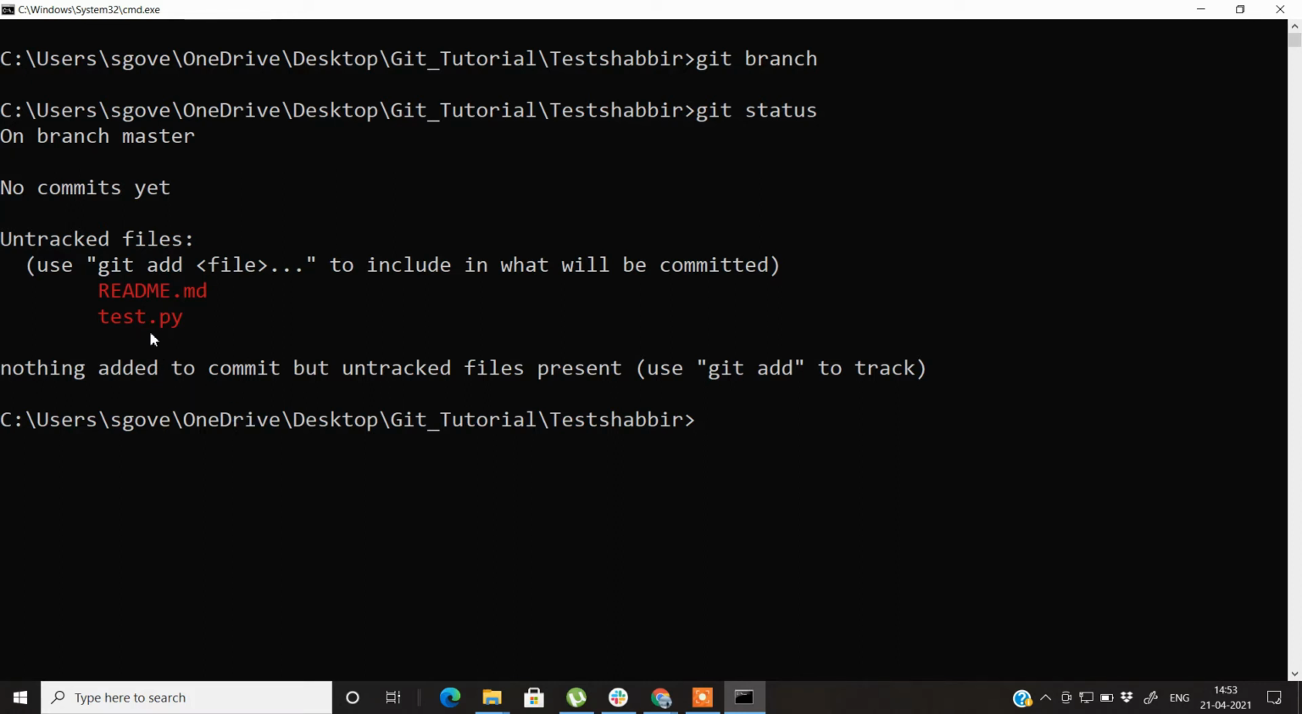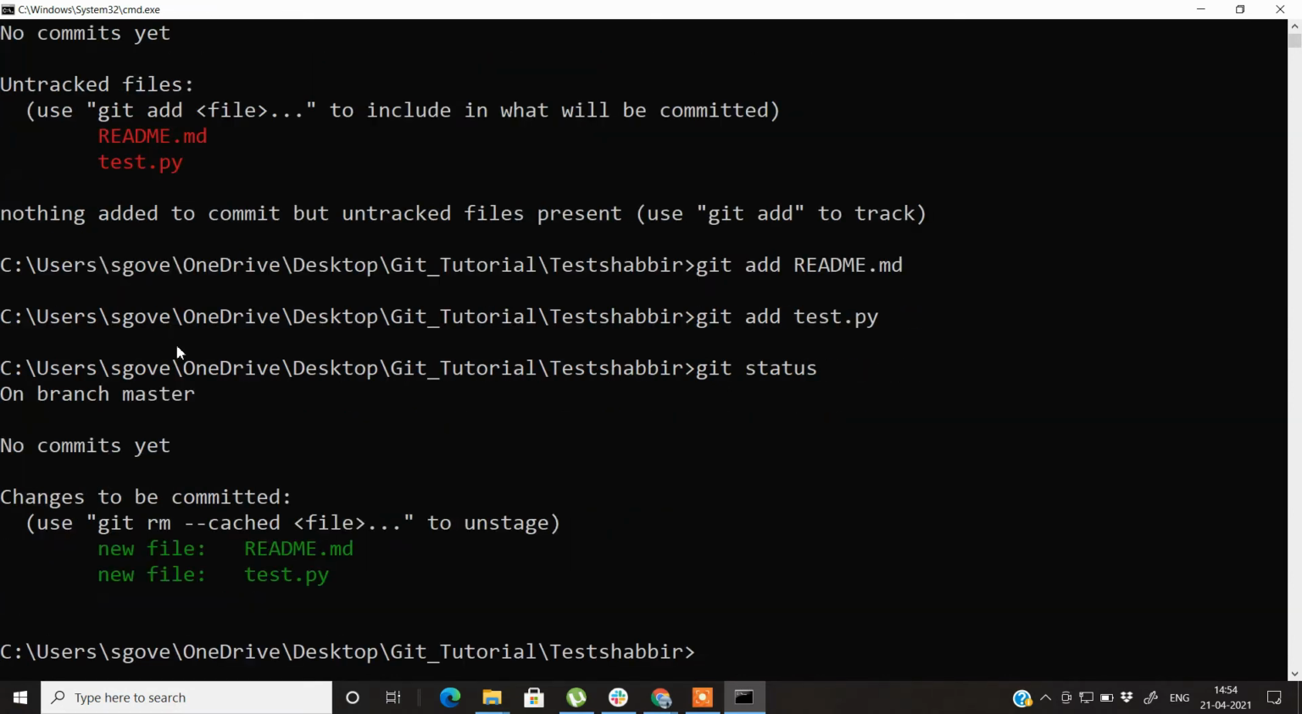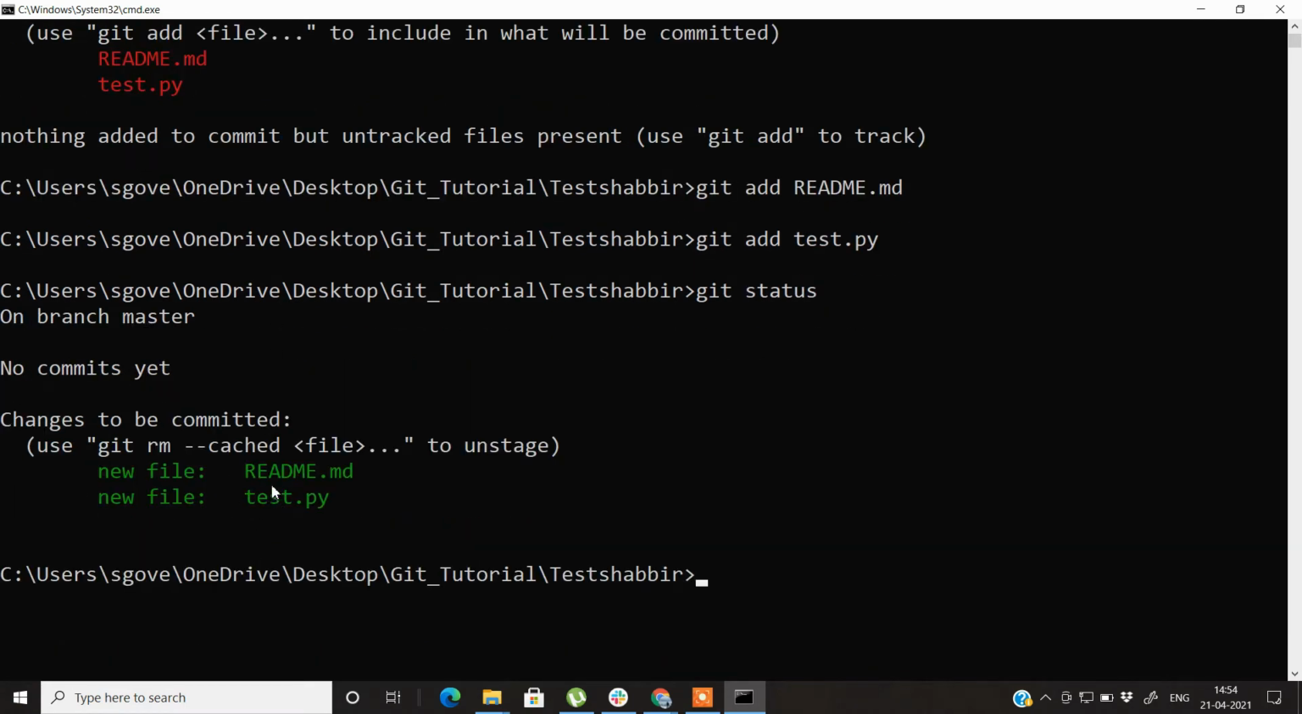To track them, firstly we need to add them to the staging area, and for that the command is git add, and then we add the readme file first, and then we add the test.py file. Let's check the status again. Now instead of getting this in red color, we are getting it in green color. That means these two files are in the staging area, so we can commit them.